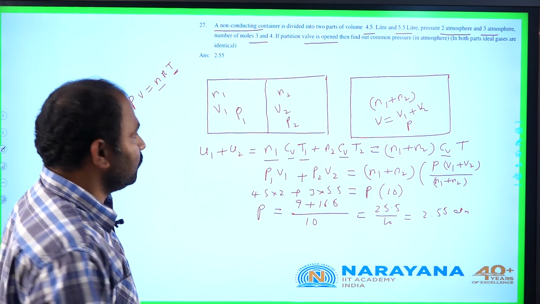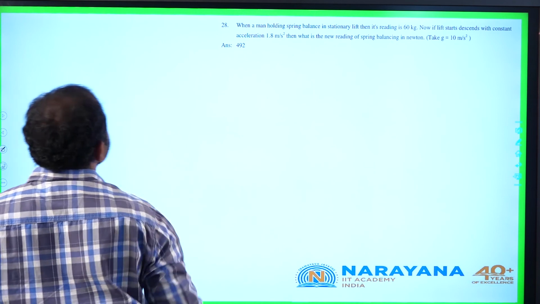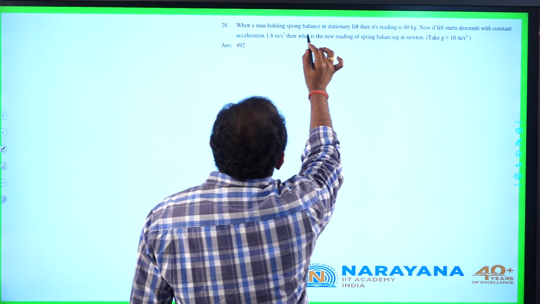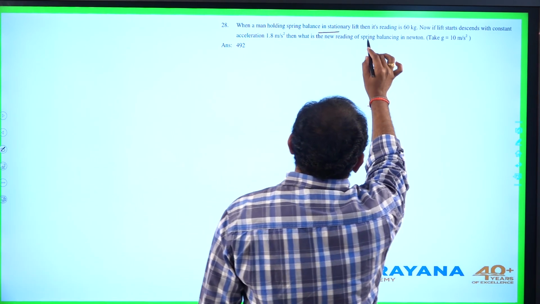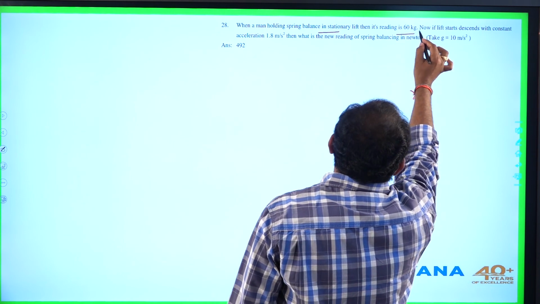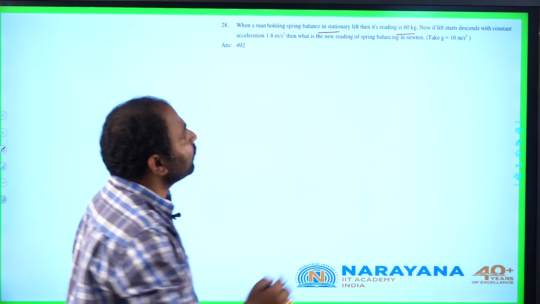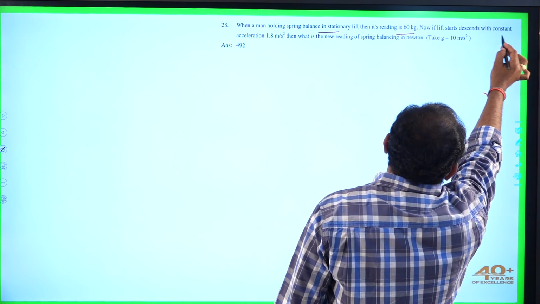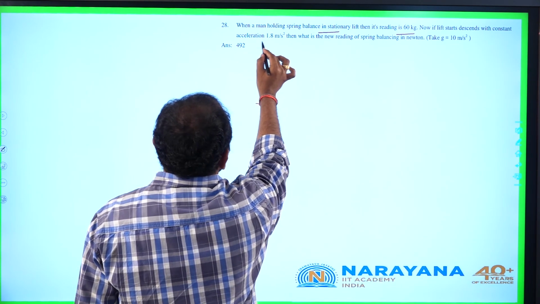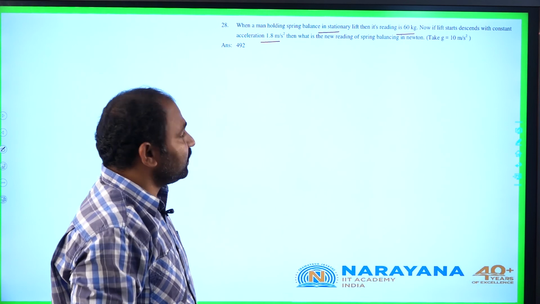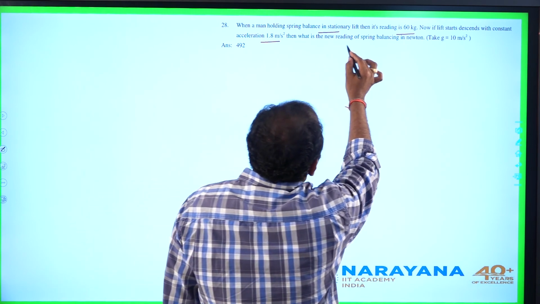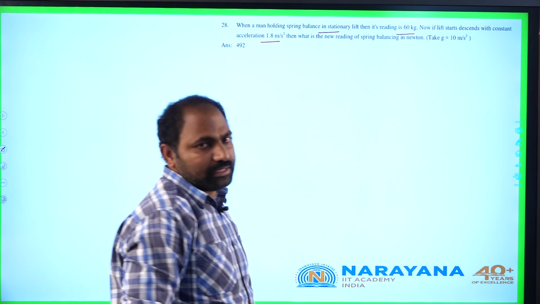Let us go to the next question. When a man holding a spring balance in a stationary lift, then its reading is 60 kg. Now if the lift starts descending with constant acceleration 1.8 meter per second square, what is the new reading of the spring balance in Newton?